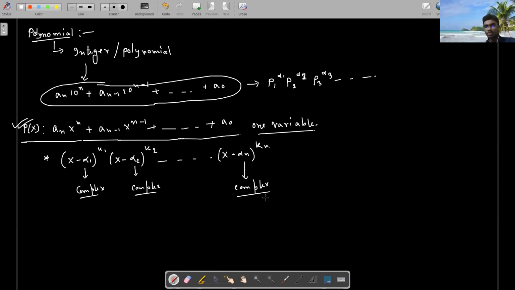So all these are complex numbers. Got it? Complex numbers means those numbers that can be represented in the form a plus ib. Great. Because not necessarily are all roots from the real numbers. Maybe some roots are complex numbers, right? So that's why we can say that we factorized it in the real numbers. Great.